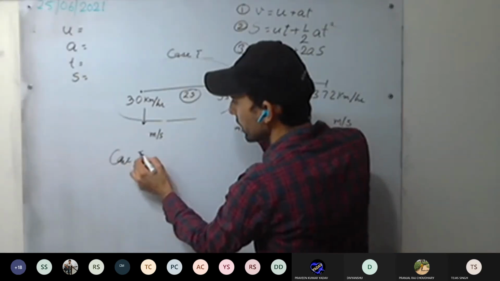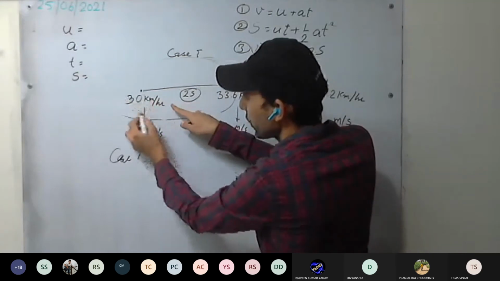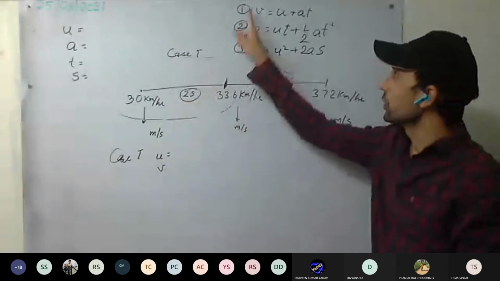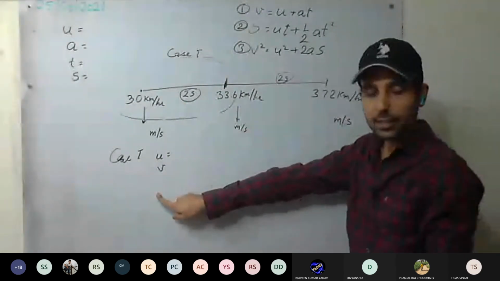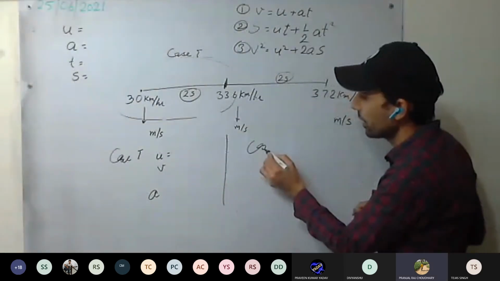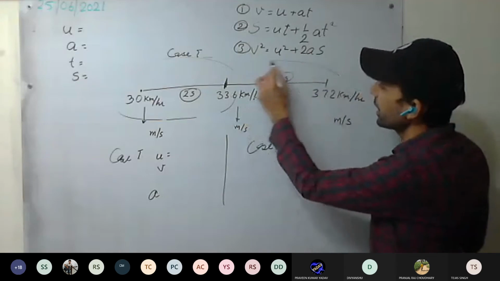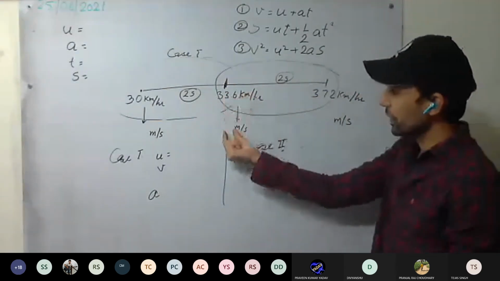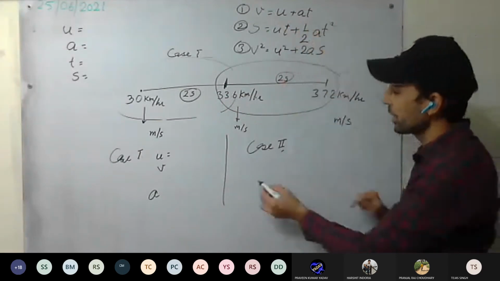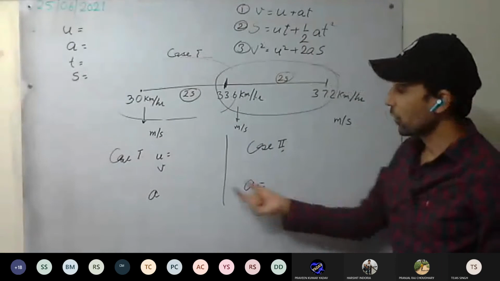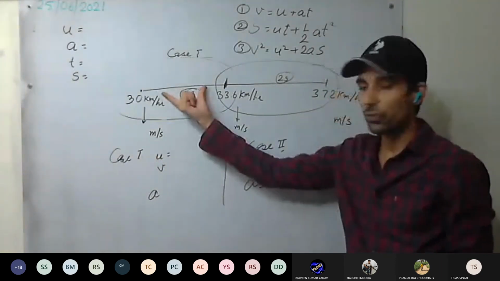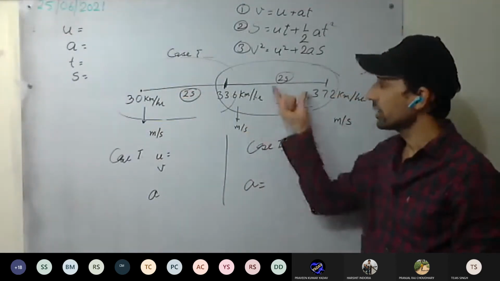So in the first case, initial velocity will be this one, final velocity will be this one. Understood? Time equal to 2 seconds. Using the first equation, we can calculate acceleration. Similarly, for the second case, we take this one. Here initial velocity will be this one, final velocity will be this one, time 2 seconds, and we can calculate acceleration. So we have got the acceleration in meter per second squared. This is the acceleration for the first 2 seconds. This is the acceleration for the next 2 seconds.